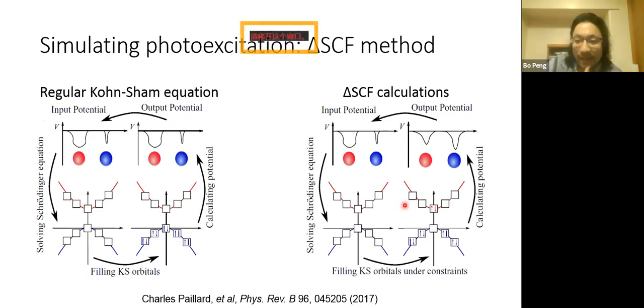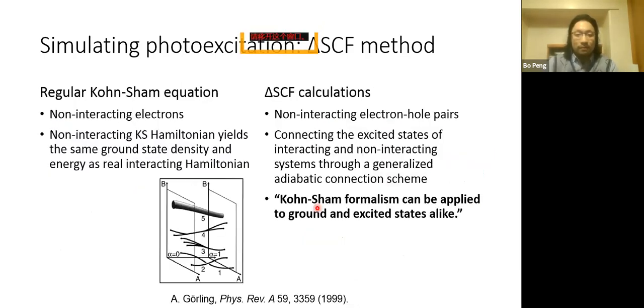For excited states, the only difference is that after we get the Kohn-Sham orbitals from this Schrodinger equation, we can constrain the occupation of these Kohn-Sham orbitals. For example, we promote electrons from the valence band to the conduction band and fix the occupation of these orbitals, and then calculate the new potential based on these constrained orbitals, and then do this self-consistently, just similar to the regular Kohn-Sham equation, but it's more or less an excited version.